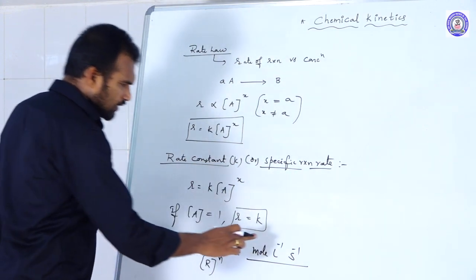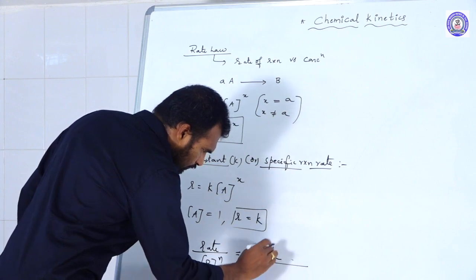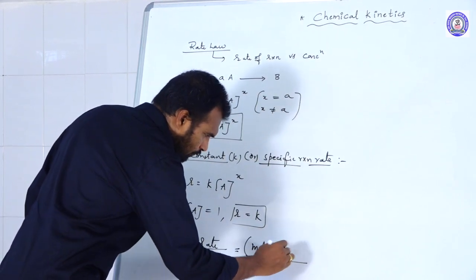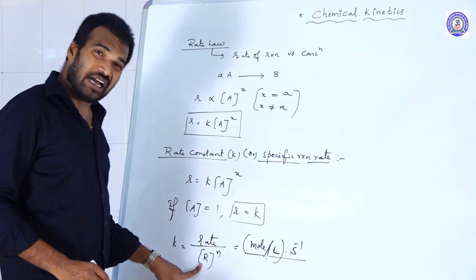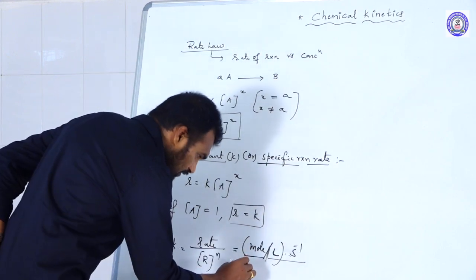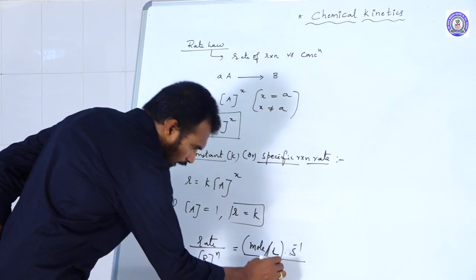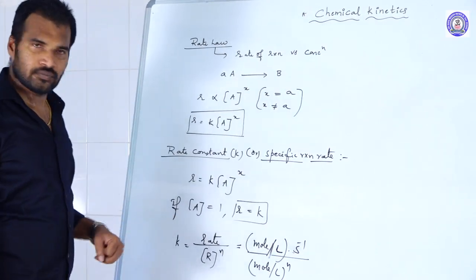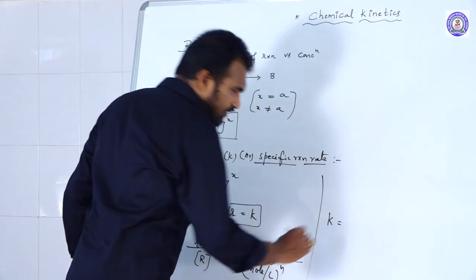Okay, next one, or else you do one thing. Mole per liter, second inverse. Next you bring this constant. What is the units for concentration? It is also the same. That is mole per liter to the power of n. Now you bring mole per liter to the numerator. Okay, so then it becomes what? So rate constant K is equal to